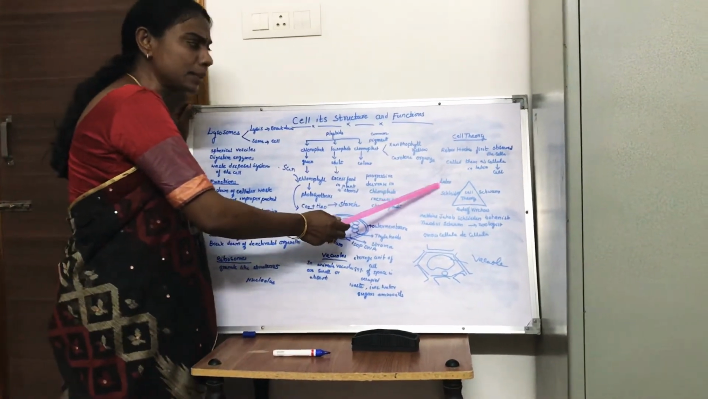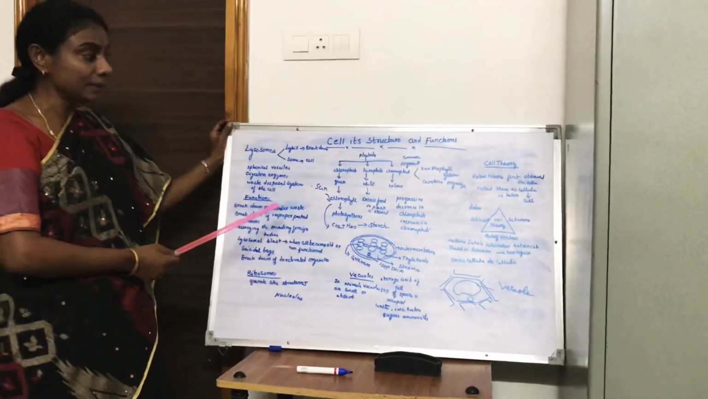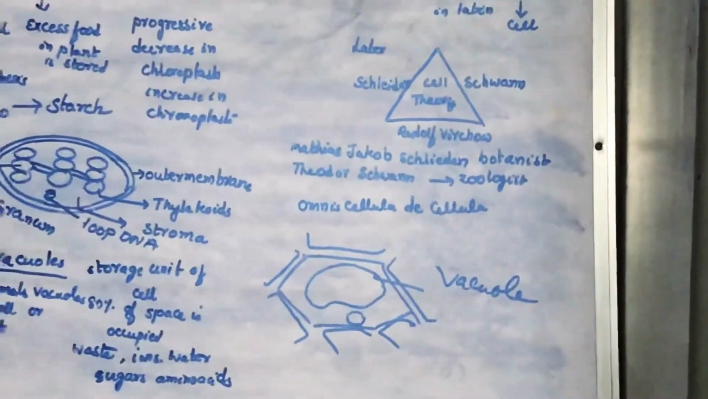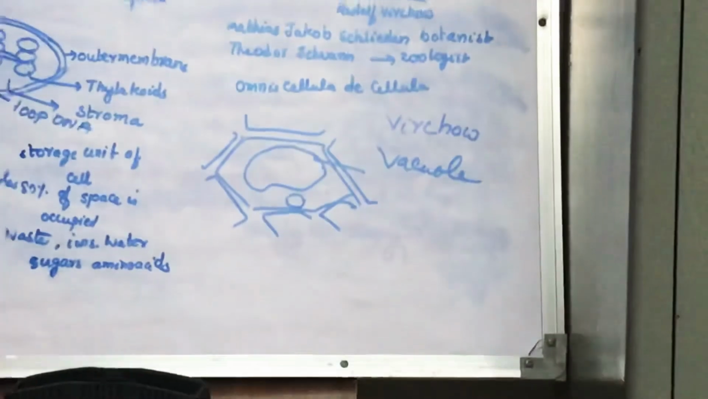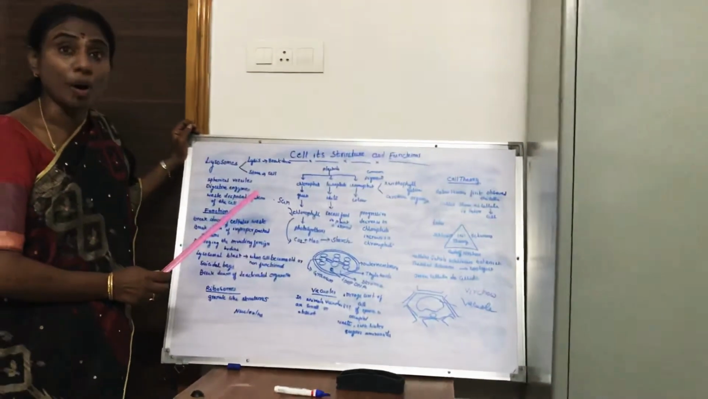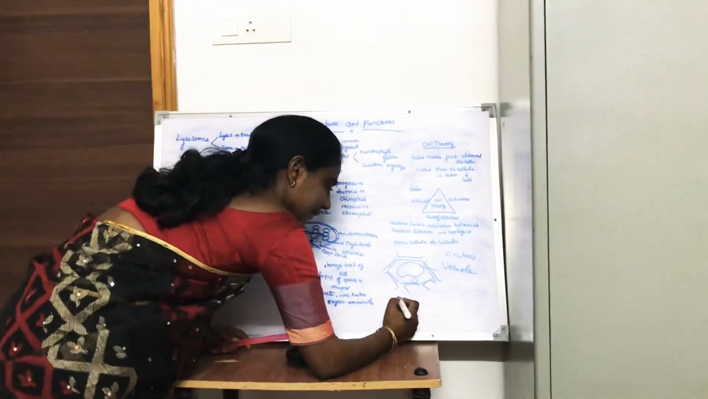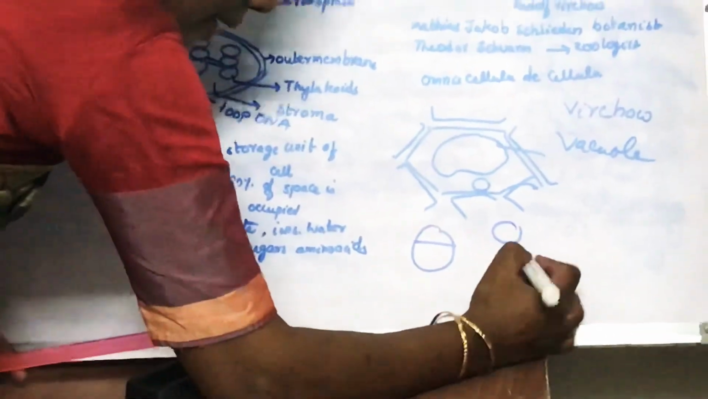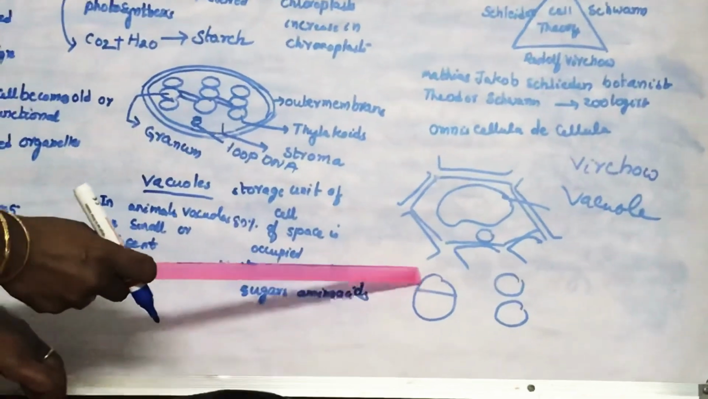But these two scientists did not explain how the cells are formed. Another scientist called Rudolf Virchow studied cell division and said that cells are formed from pre-existing cells. Suppose one cell is here, the cell will divide and form daughter cells. From where are these daughter cells formed? These daughter cells are formed from the pre-existing cell.